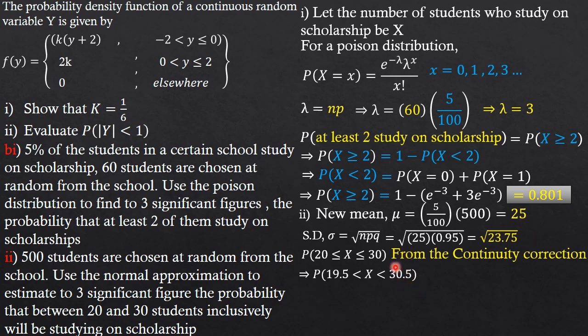Then we do the same thing for the upper value. We are going to have 19.5 minus 25 over the same standard deviation. If you simplify everything, we are looking at the interval from negative 1.13 less than z less than positive 1.13, to 2 decimal places.